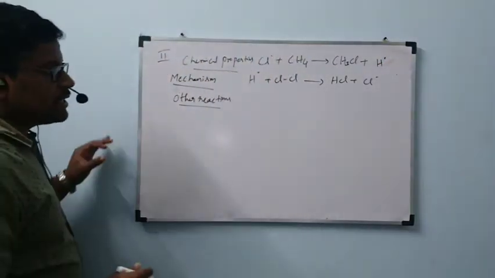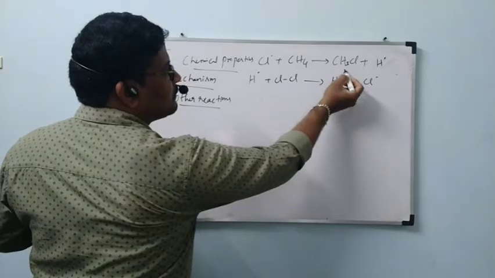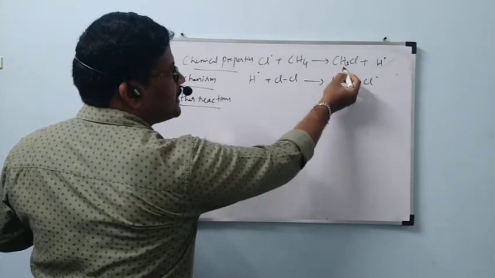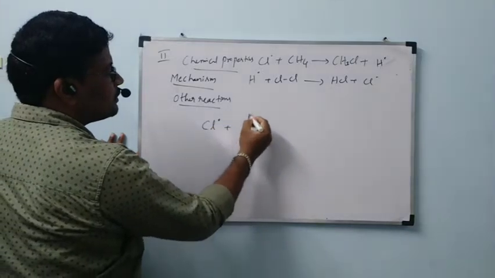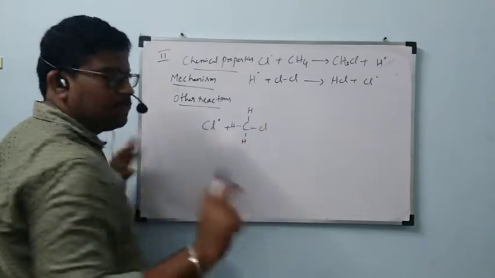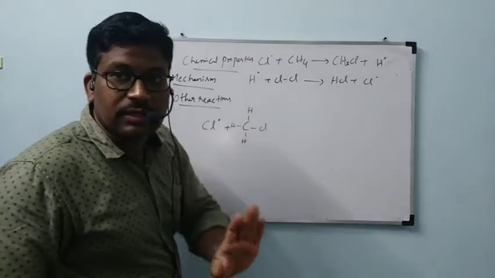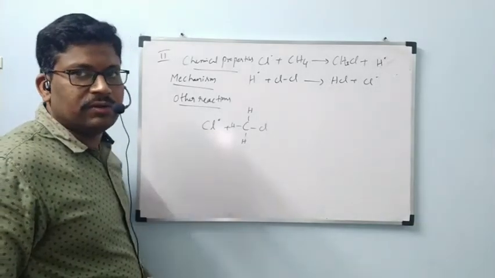Okay, other possibilities are, this chlorine free radical is going to react with CH3Cl. Major amount is formed as CH3Cl only. These are less possibility of reactions that will take place. Those we are also going to read.